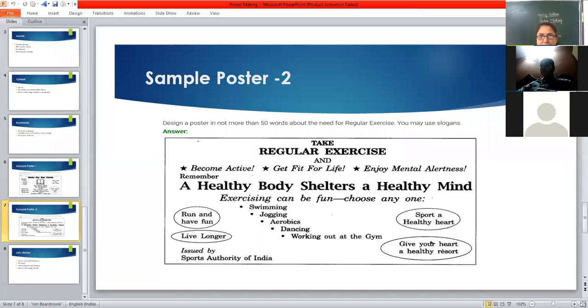Design a poster in not more than 50 words about the need of regular exercise. You may use slogans. Anyone? Okay, I'll give Mayur. Can you read better?